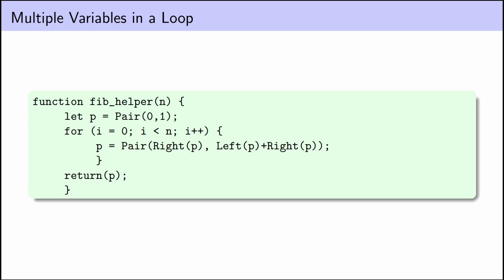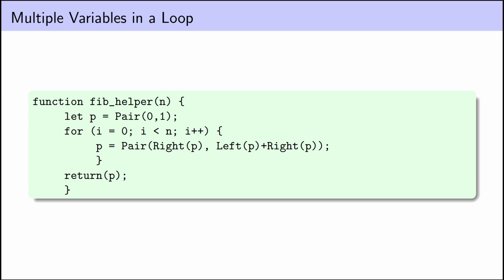Here I'm looking at a Fibonacci helper function that returns the nth consecutive pair of Fibonacci numbers. Each step of the for loop, we're going to step forward which pair we're looking at. Specifically, we'll let p be a variable representing the first pair, and then to update p, we'll simply use our left and right functions to extract the components of the current pair and use them to calculate the components of the new pair and then pair the results together. And so we're able to, with this code here, keep track of two numbers each step we go through the for loop, even though we're only updating one variable.